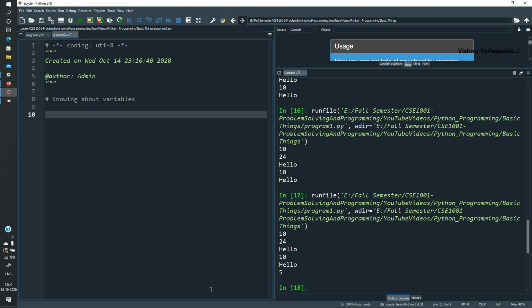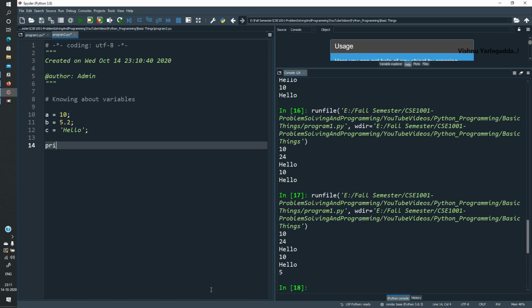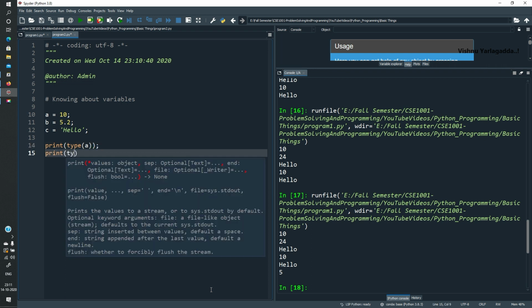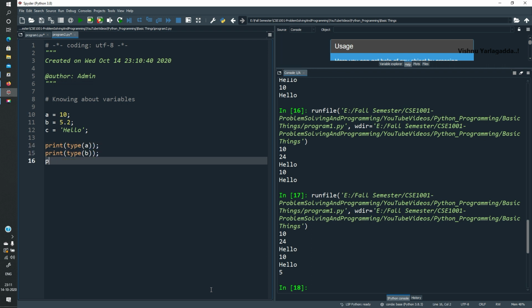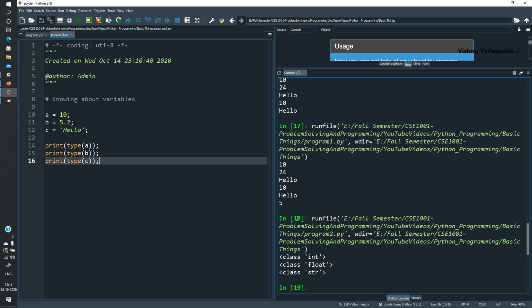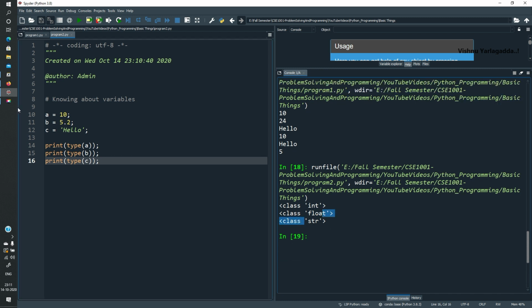So paste, knowing about our variables: A equal to 10. I can give a semicolon also. B equal to 5.2, then C equal to hello. Print type of A, print type of B, print type of C. What kind of data is it? I am just pressing F5. Then A is of type integer, B is of type float, C is of type string.